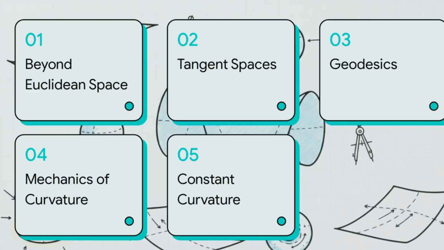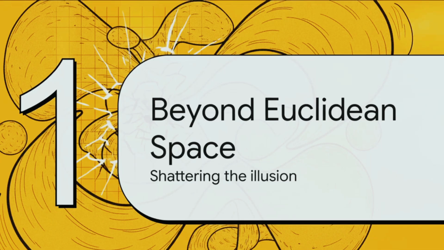All right, here is our roadmap for today. One, beyond flat Euclidean space. Two, manifolds and tangent spaces. Three, geodesics, the shortest path. Four, the mechanics of curvature. And five, universes of constant curvature. Let's get right into it. Section 1. Beyond flat Euclidean space. Time to shatter that illusion of a perfectly straight universe.